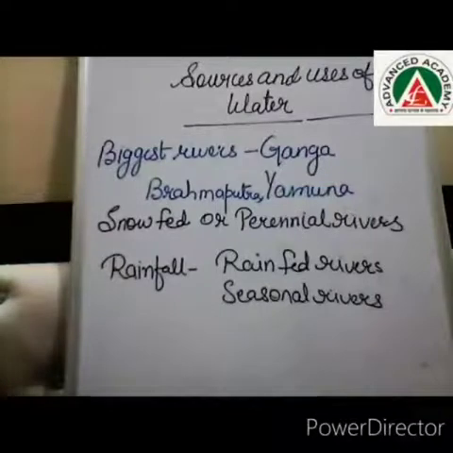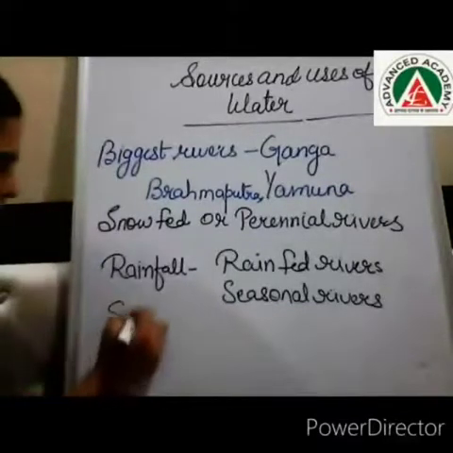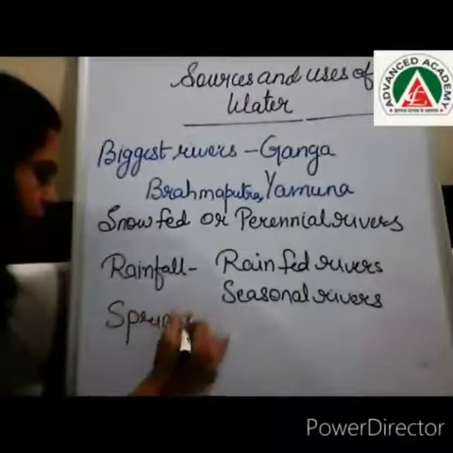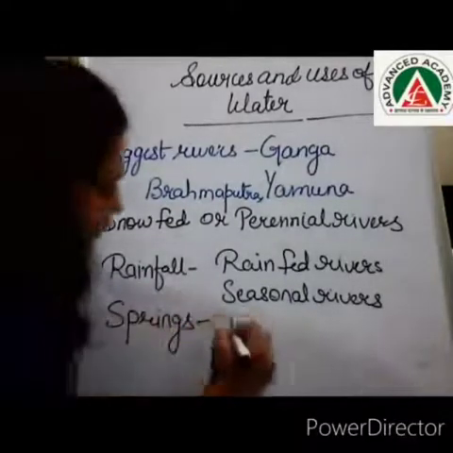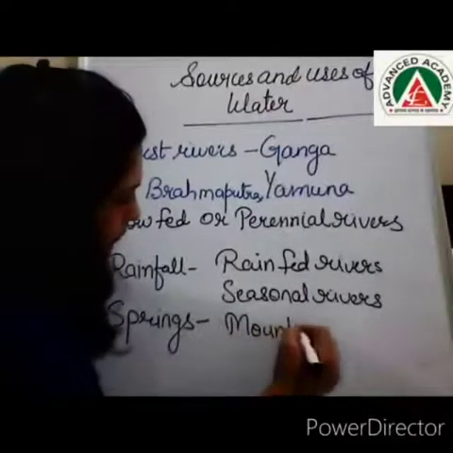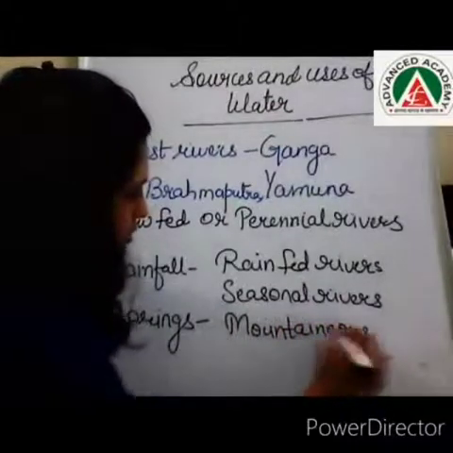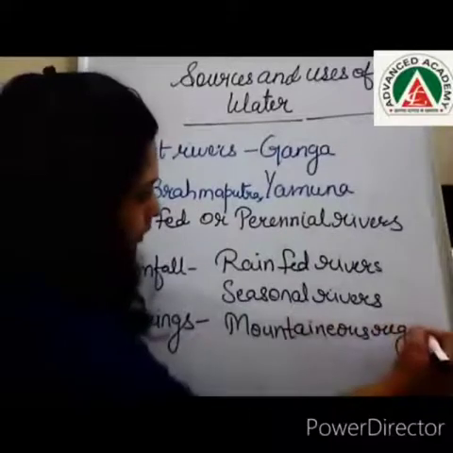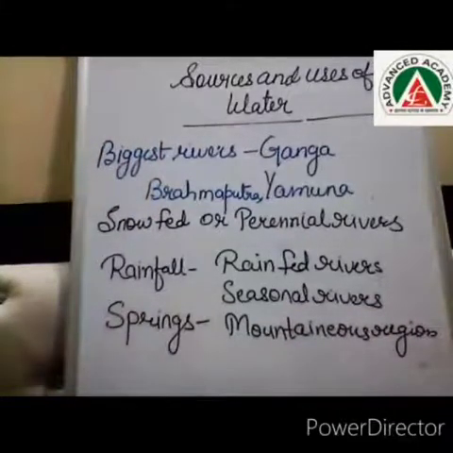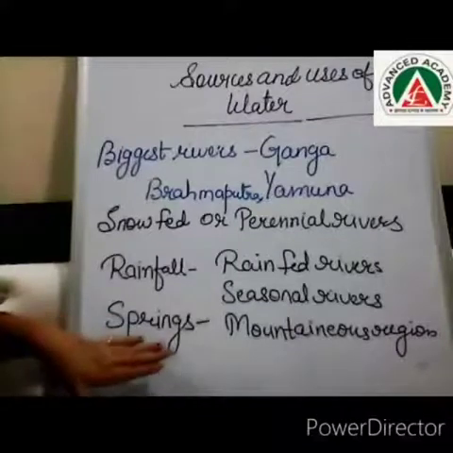Now, moving ahead with springs, rainwater seeps into the soil and collects below the ground. Sometimes it appears on the surface of the earth as springs. For people living in mountainous regions, springs are a source of fresh water. Springs are very useful in mountainous regions. People who are living in mountain areas depend upon springs only, and from the springs they get fresh water.